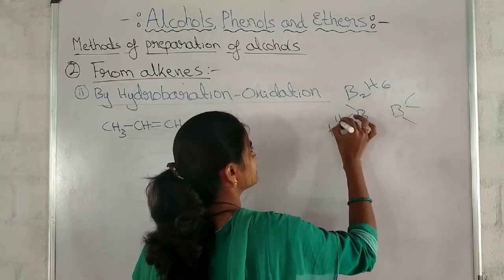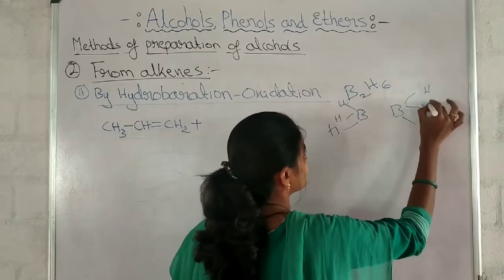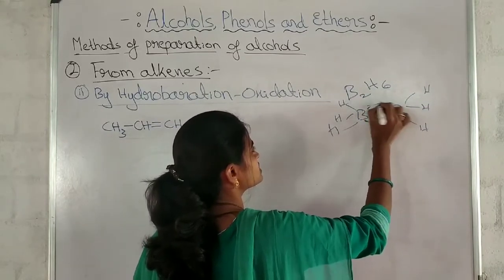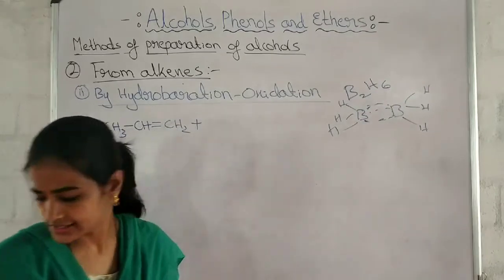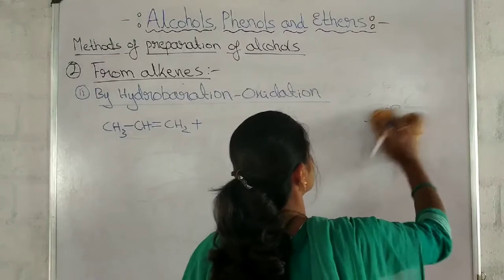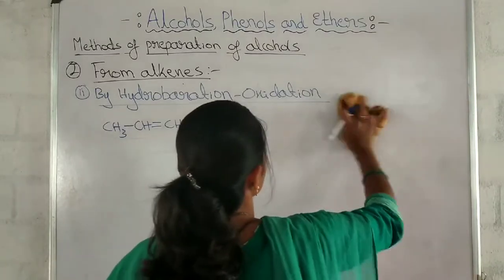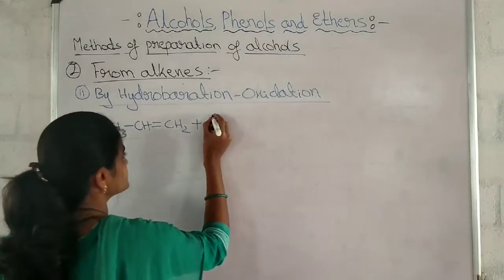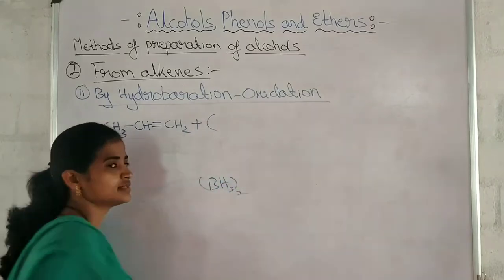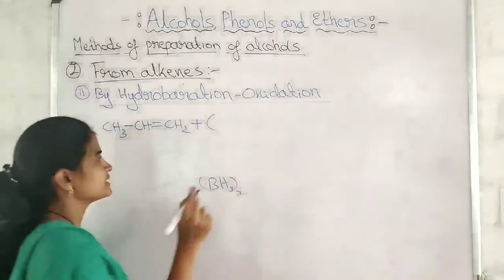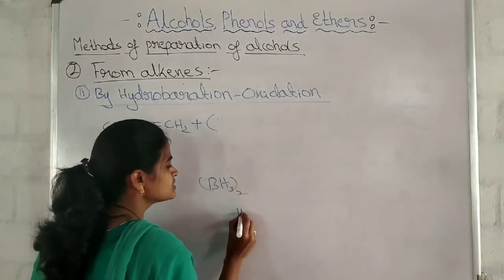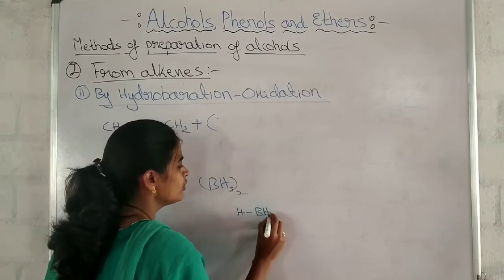Its structure is like this, isn't it? Here there is no electron sharing. It is just a force of attraction which we call banana bonding, isn't it? So instead of writing B2H6, I can write it as BH3 twice.